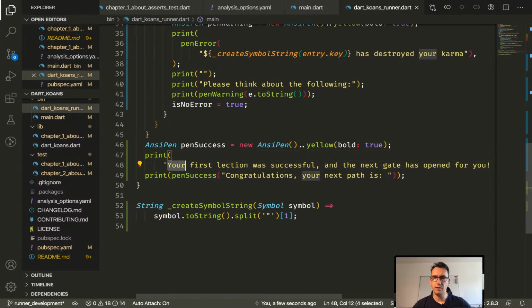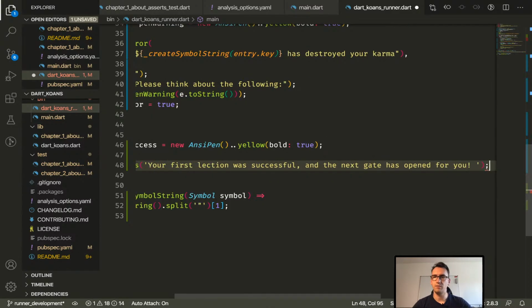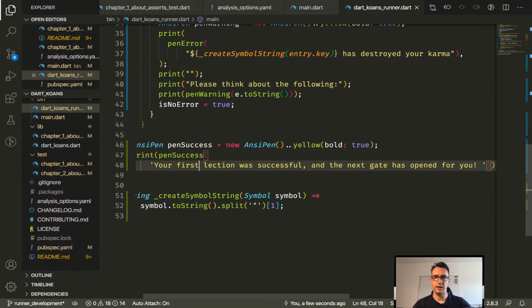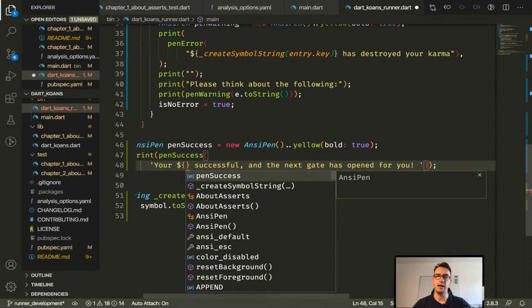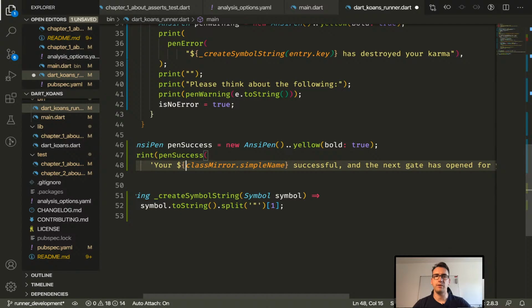Let me think about it. I take that. I remove this, and we'll call that here pen success. Voila. Add the whole part. And now your first selection was no, we will just add here the name of the class mirror dot simple name, and then from the method that we created.